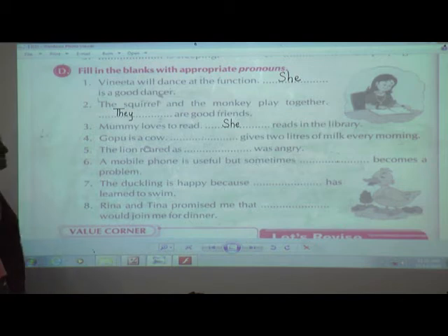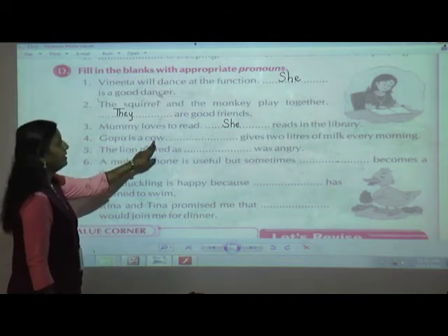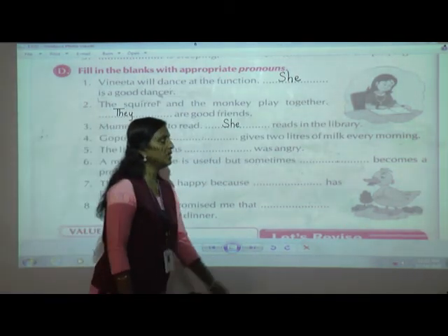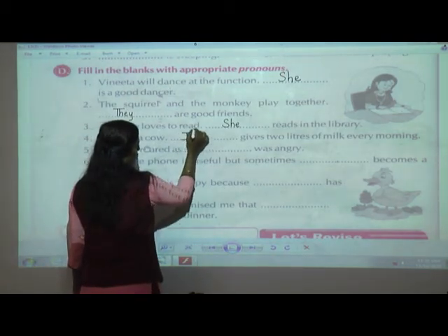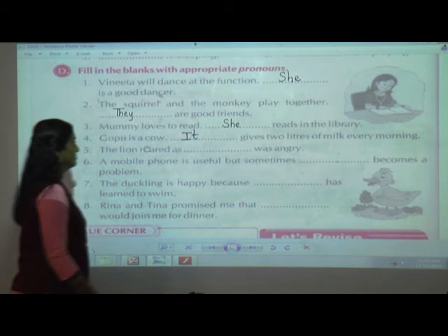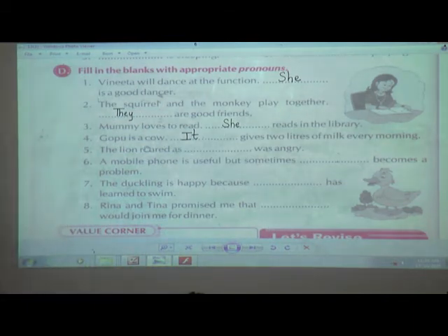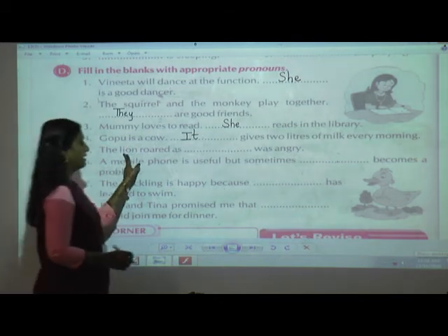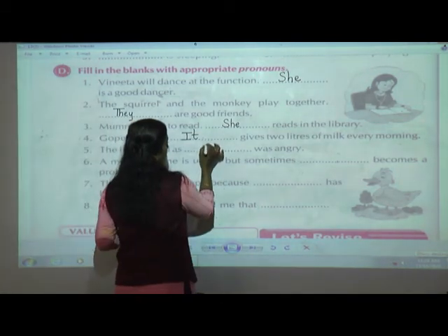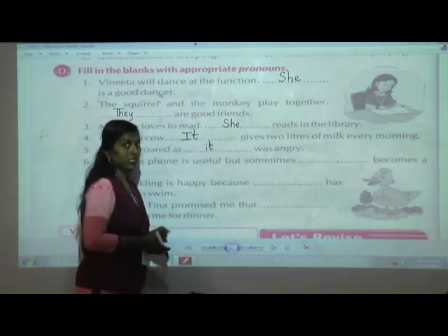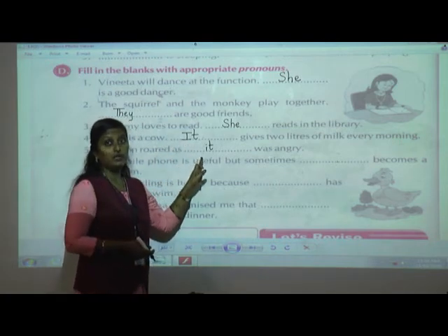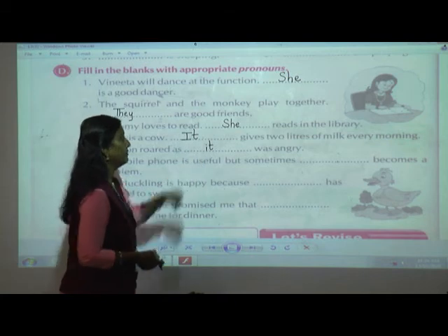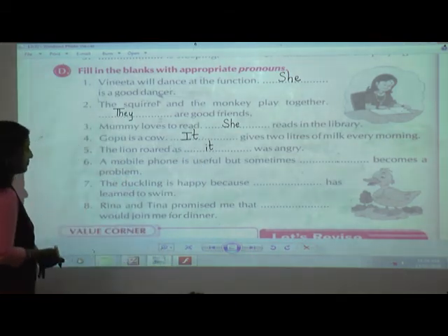Now Gopu is a cow. Okay. Dash gives 2 liters of milk every morning. So animal, it. The lion roared as dash was angry. The lion, again an animal. So I am going to use it. Now you can see, students, where I am using capital I and where I am using small i. Okay, so be aware how you are using it.